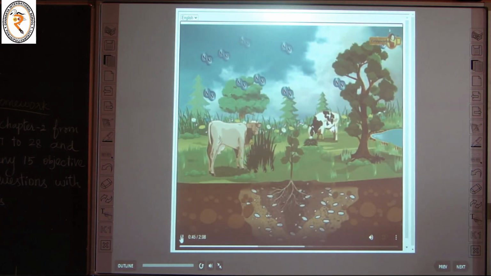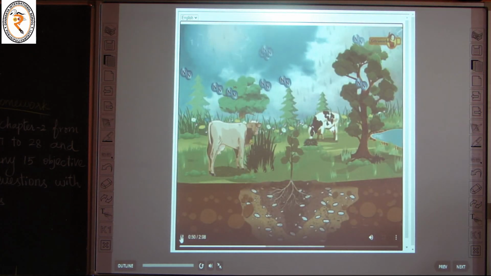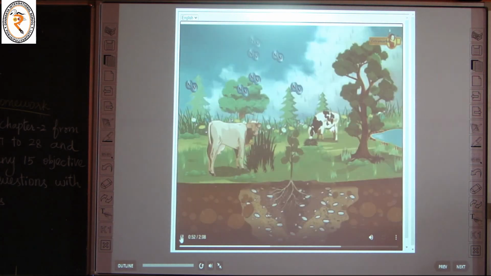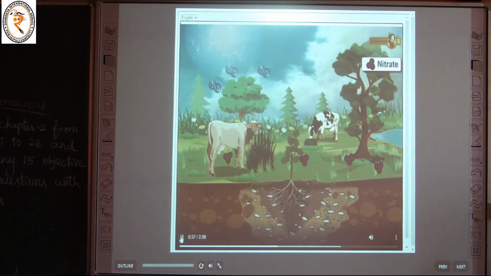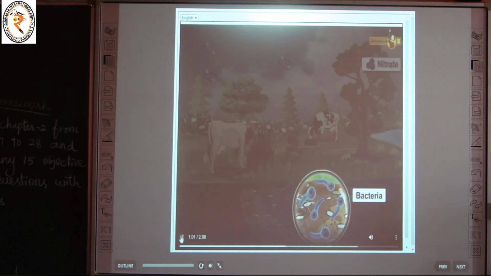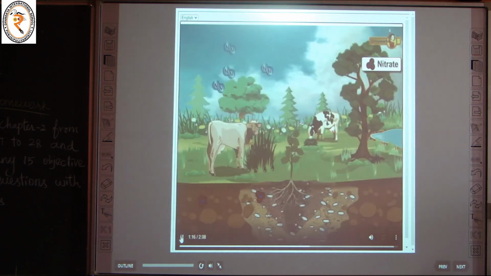The nitrogen comes to the soil by means of lightning and rain. When lightning passes through nitrogen in the air, it converts nitrogen into nitrates. Certain nitrogen-fixing bacteria present in the soil and in root nodules fix nitrogen from the atmosphere and convert it into nitrogen compounds, nitrates, which are released into the soil and water. The usable nitrates can then be absorbed by plants.